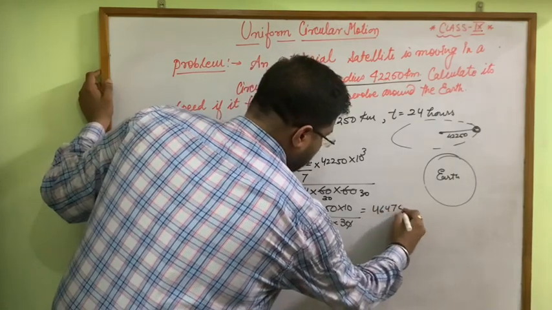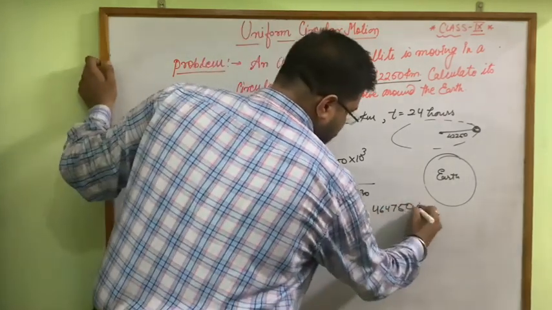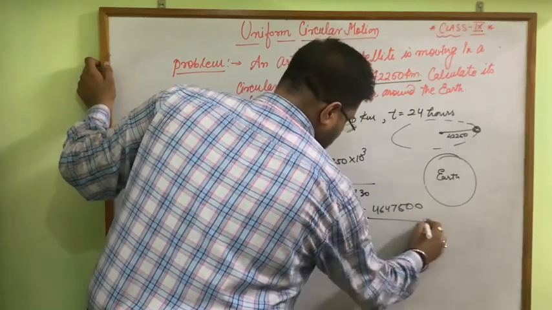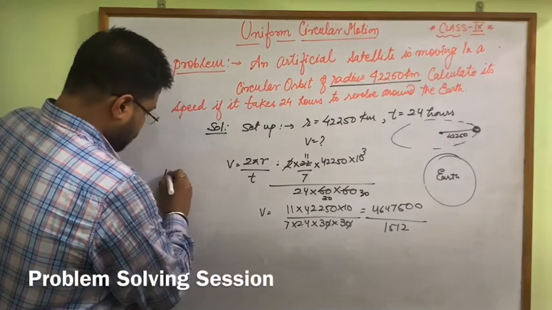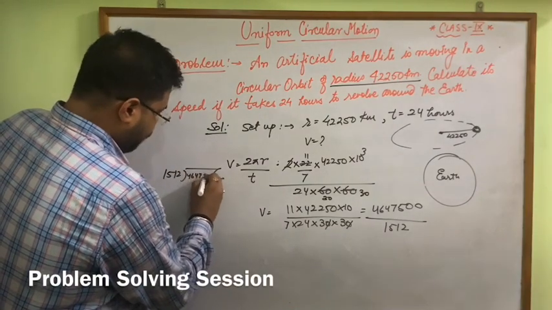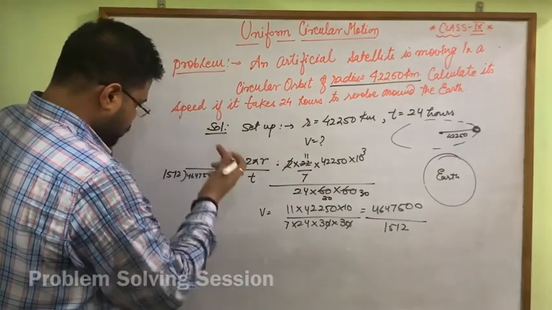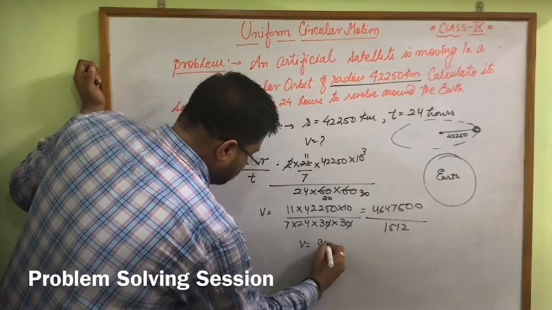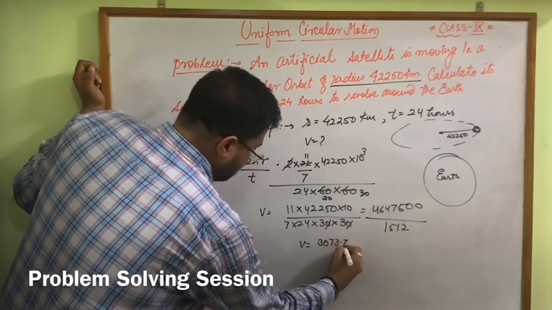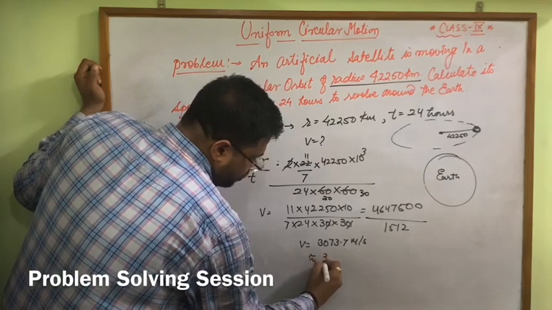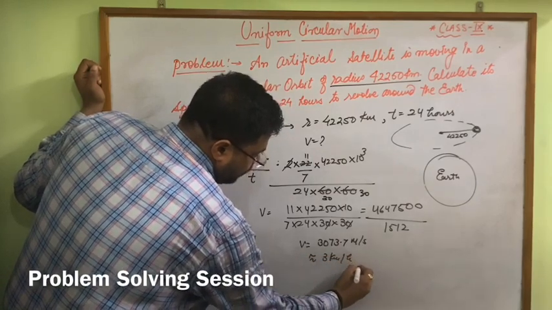That value will come when we multiply with this value, 46475 and 2 zeros, no problem. So the answer will be v equals 3073.7 meter per second, or almost 3 kilometer per second.